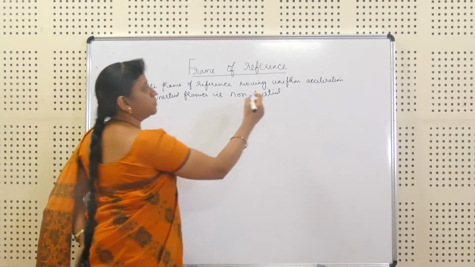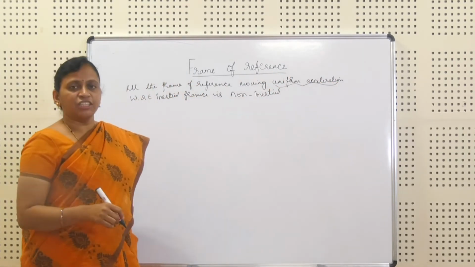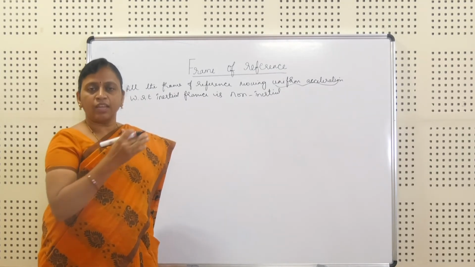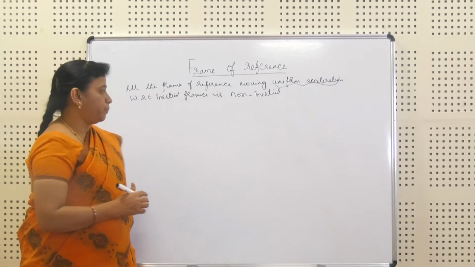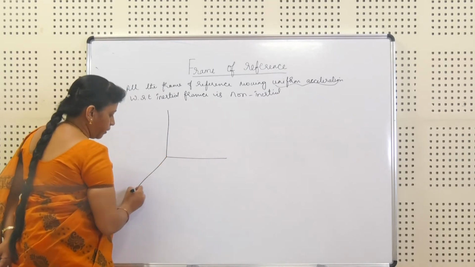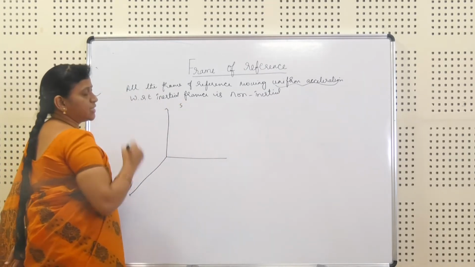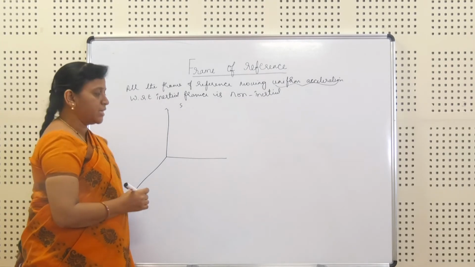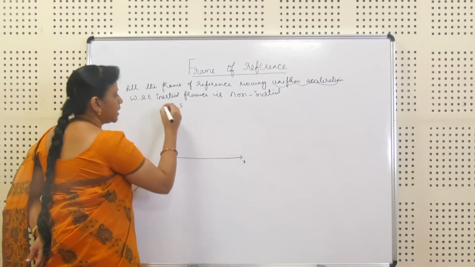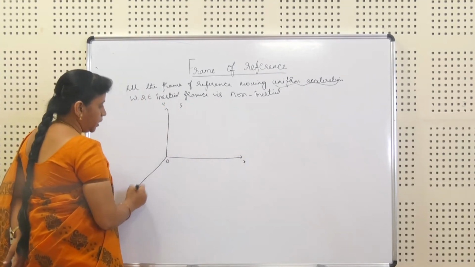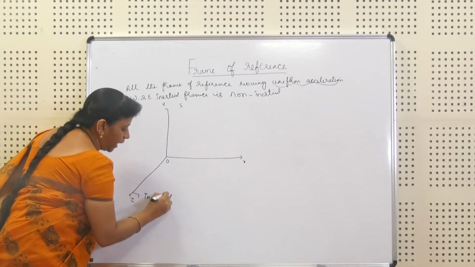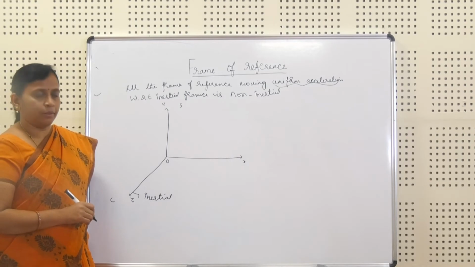So when the word acceleration comes, that frame we take as a non-inertial frame. That we are going to prove now. Again we will consider two frames of reference. I'll take S as an inertial frame of reference having the origin O with the axes X, Y and Z. So this is an inertial frame.